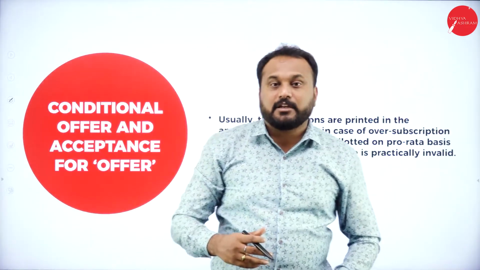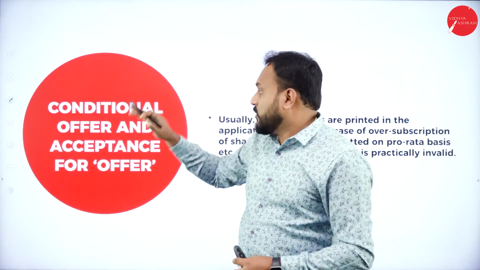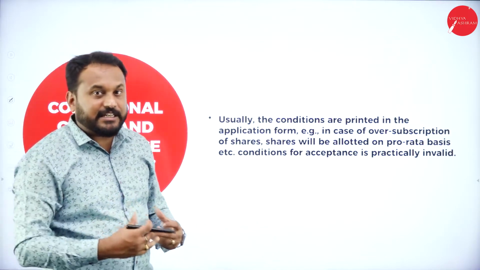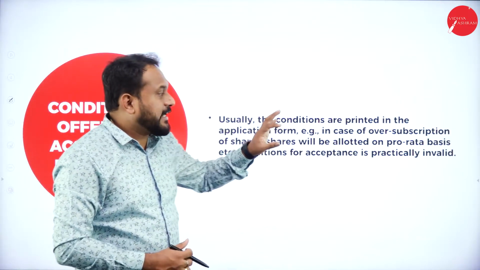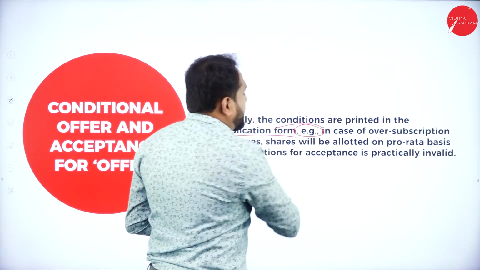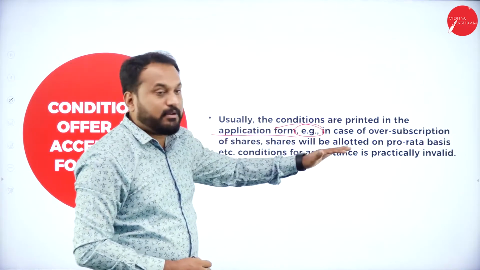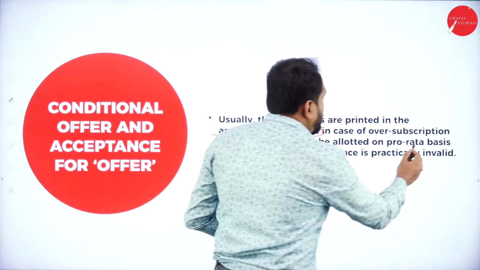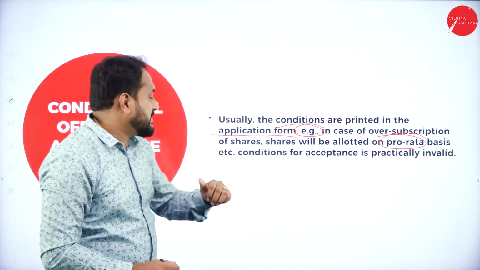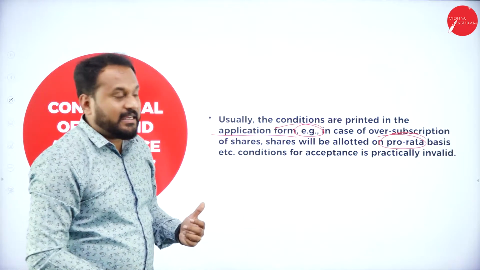After that, you need to understand that there should be condition, that is offer and acceptance for offer. So there should be a consideration kind of a thing. Usually the conditions are printed in the application form. Example, in case of oversubscription of shares, shares will be allotted on pro rata basis. Now, pro rata in the sense proportional basis, etc. Condition for acceptance is practically invalid.